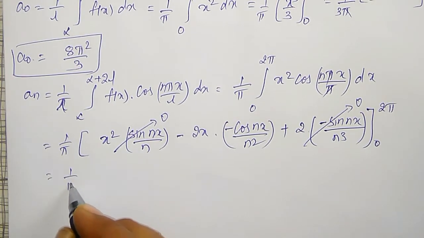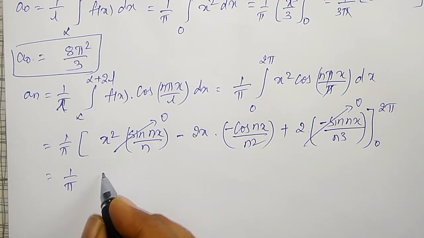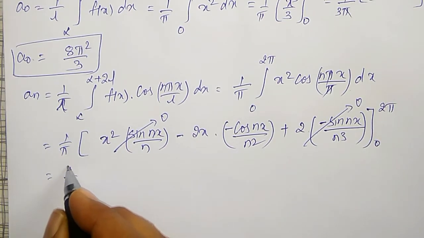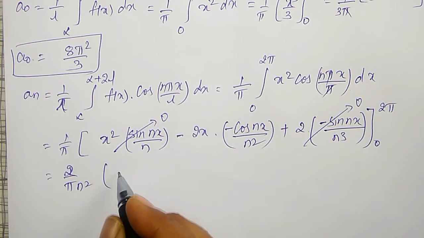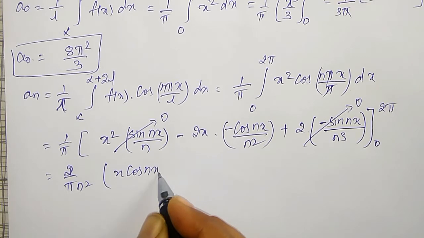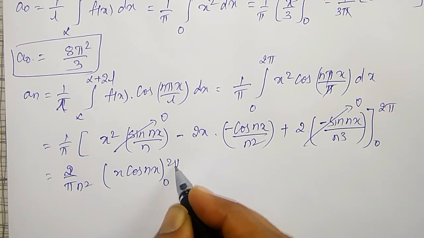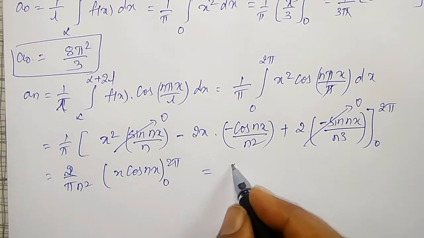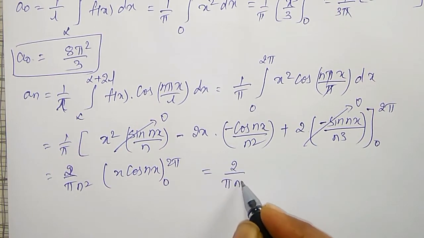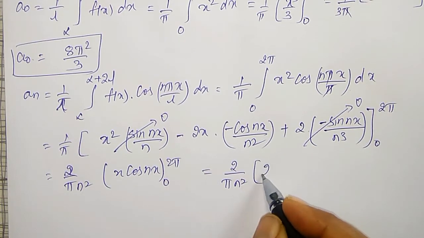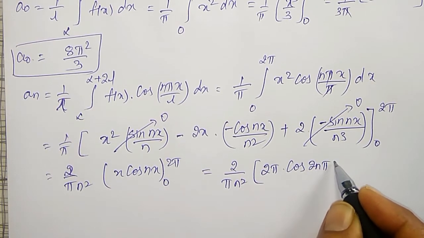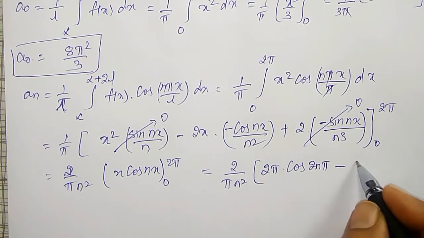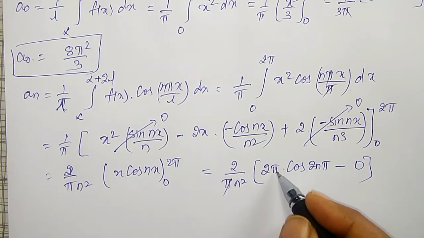That is 1 by pi, minus of minus plus. Also I can take 2 by n square common, and will remain with cos x into cos nx between the limits 0 to 2 pi. Now substitute upper limit and lower limit. That is 2 divided by pi n square into upper limit 2 pi, cos 2n pi minus x equal to 0, 0. Therefore pi cancels.